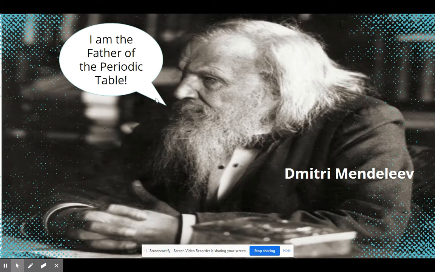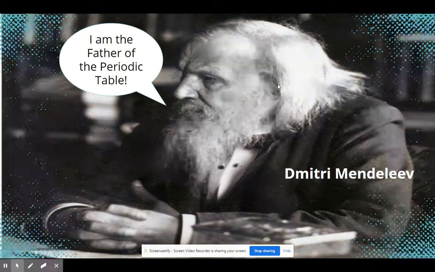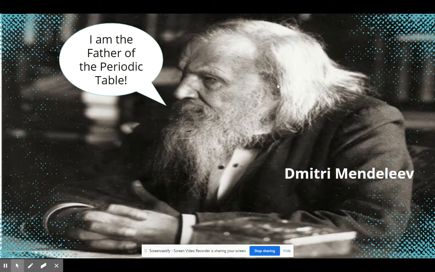You saw Dmitry Mendeleev. He is considered the father of the periodic table because he predicted the gaps in the periodic table, and he also predicted what would fill them, which nobody else had done. So he is considered the father of the periodic table.